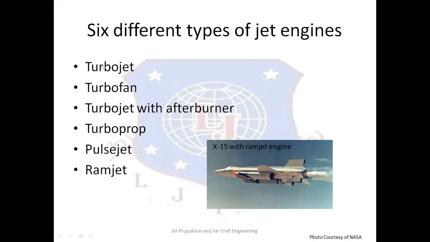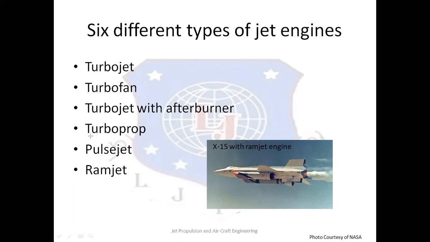Then the second type is a turbofan engine. Turbofan engine is mostly popular for commercial flights. Third type is a turbojet with afterburner. This is a slight modification in the turbojet engine to generate an enormous amount of power for a shorter period of time. Especially, it reduces the takeoff time, and therefore flights can take off within a short runway as well.